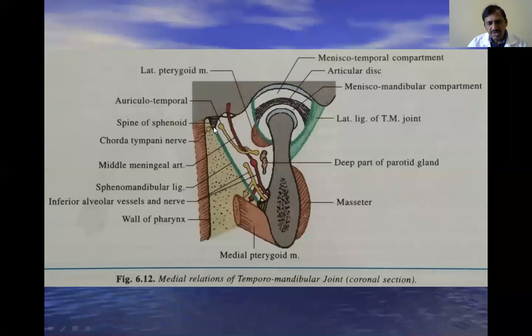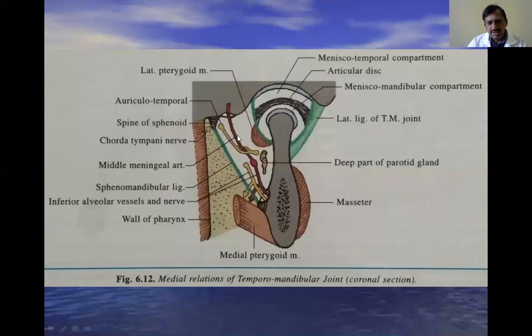Sphenomandibular ligament runs from the tip of the spine of the sphenoid bone up to the lingula of the mandible. This is the mandibular foramen. Through this, the inferior alveolar nerve and blood vessels pass into the substance of the mandible. And here, this is the sphenomandibular ligament.